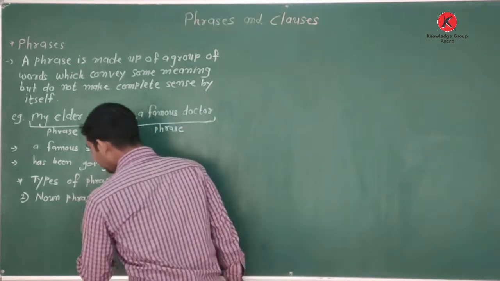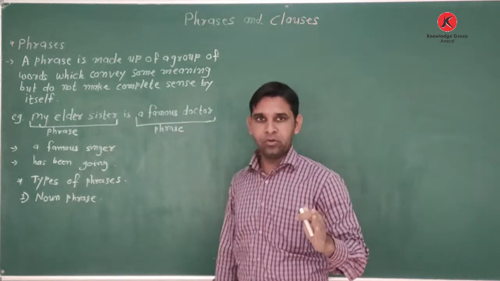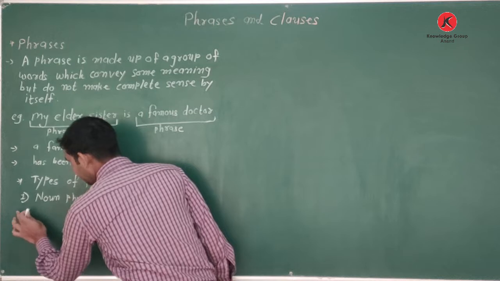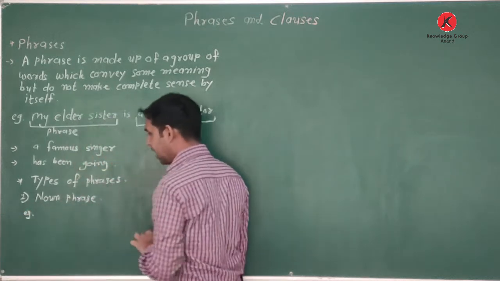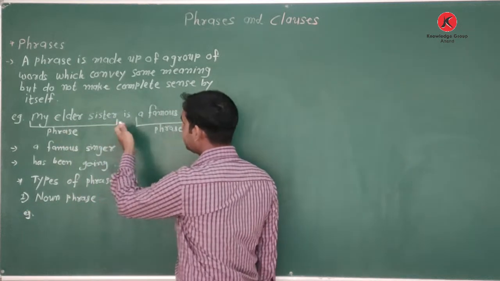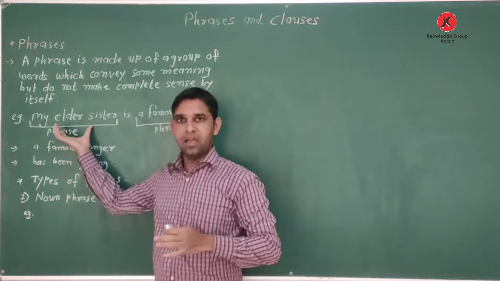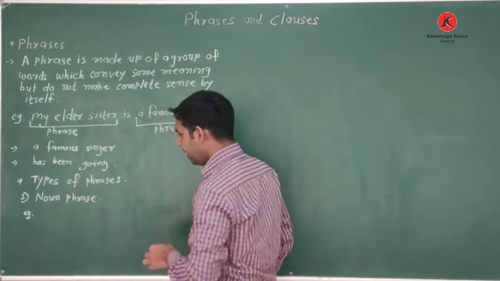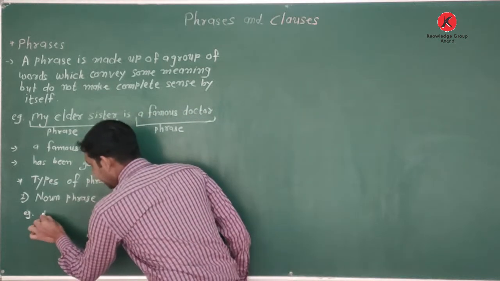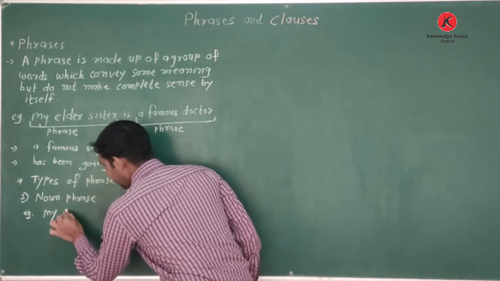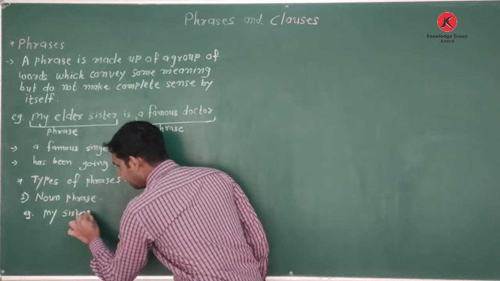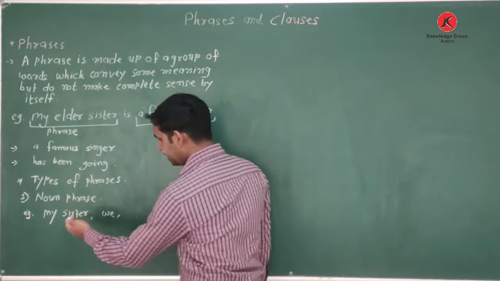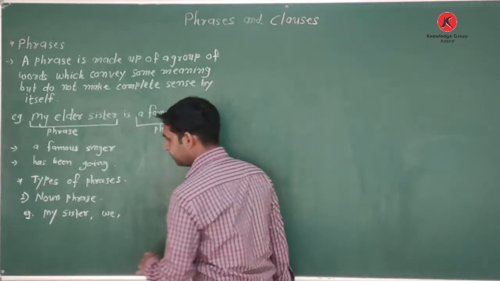The noun phrase starts with the noun or pronoun also. We can write the example here: my elder sister is a famous doctor. So this is the noun phrase. The main word is the noun, my elder sister. Or we can write my sister. If we start with a pronoun also, we. So this is called a noun phrase.